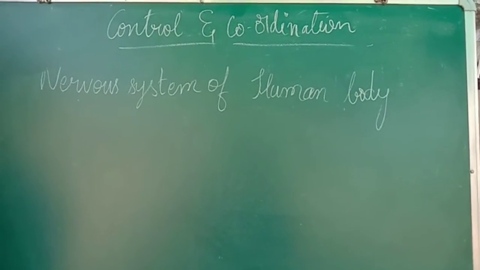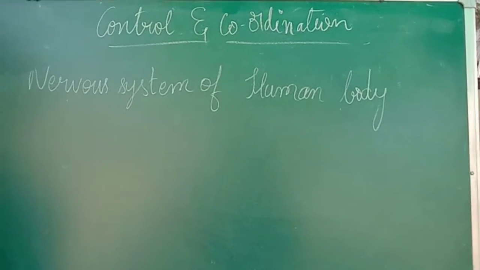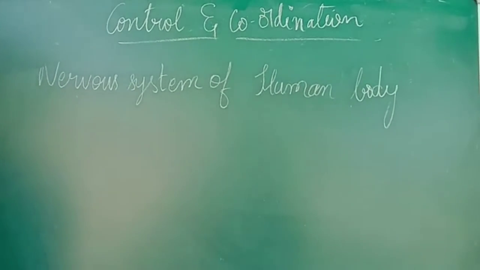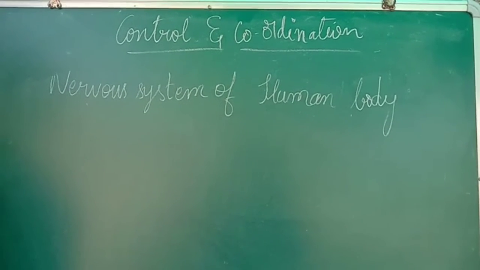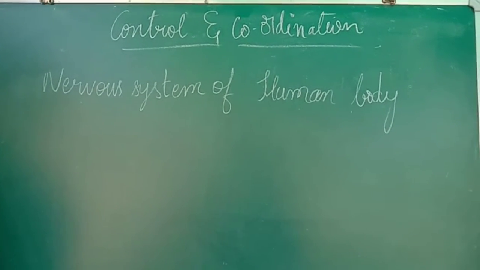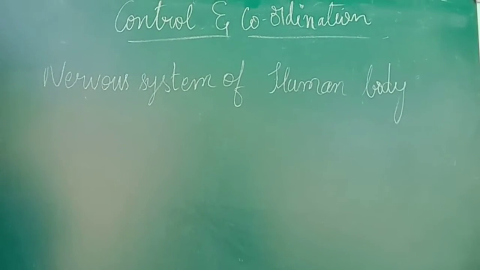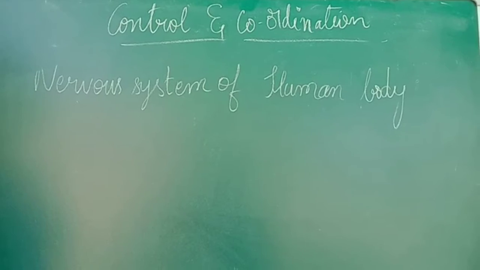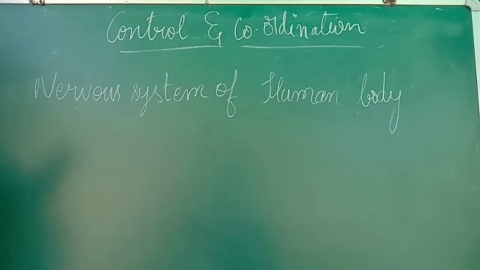So this topic is particularly new to you, and the concepts are similar. We are going to study about the nervous system of the human body. As you have already studied in your 8th and 9th standard regarding the nerves, the brain, the spinal cord, and the muscles, all these concepts we have already studied. In this chapter in 10th standard we are going to study in detail.